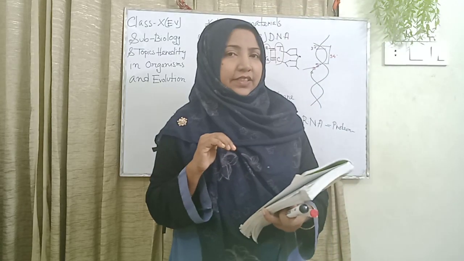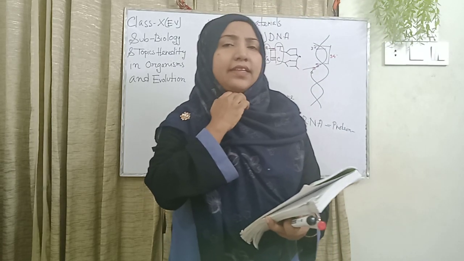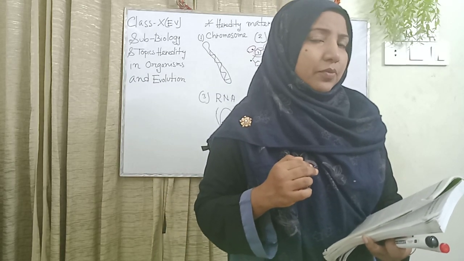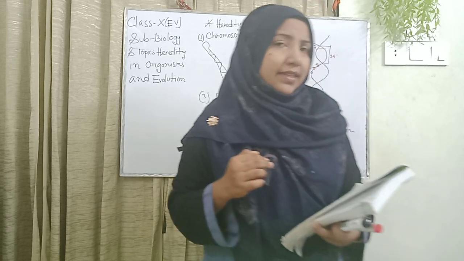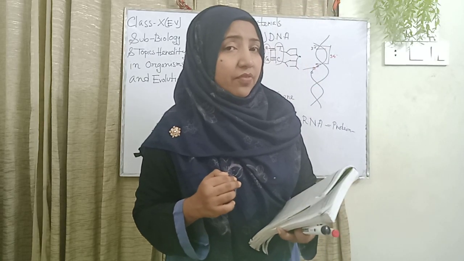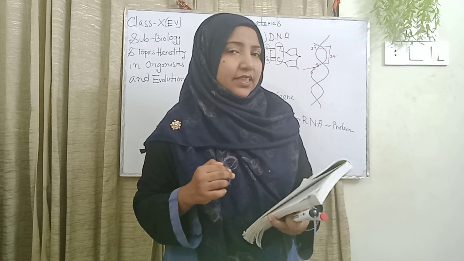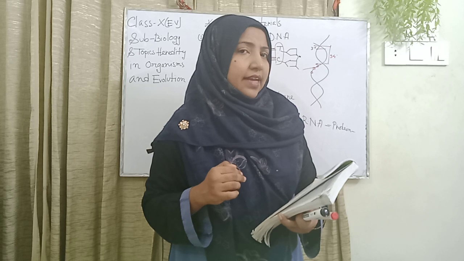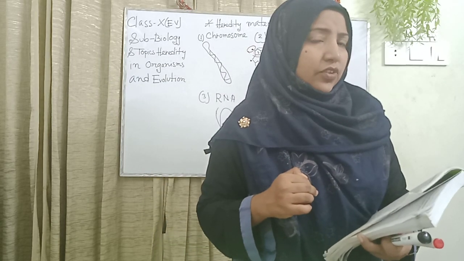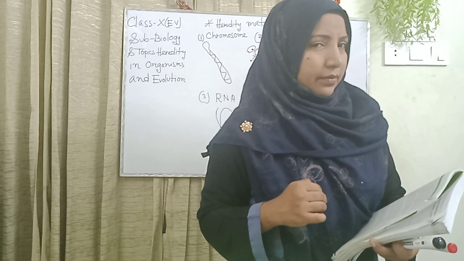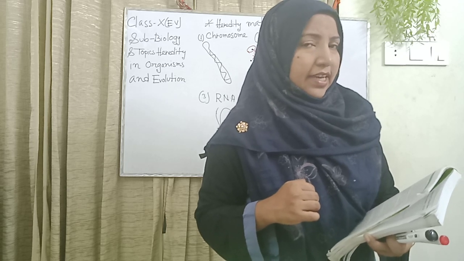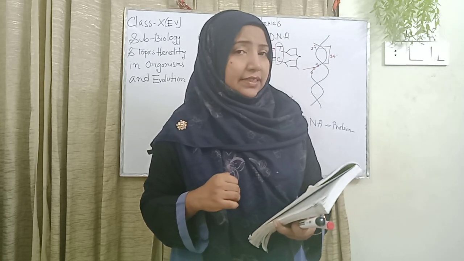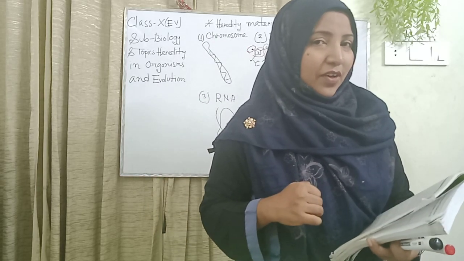Next is DNA, deoxyribonucleic acid, the chemical basis of heredity, a very important topic for your exam. Third is RNA, ribonucleic acid, which is also an important hereditary material. Our last topic is the gene, the master brain of heredity.